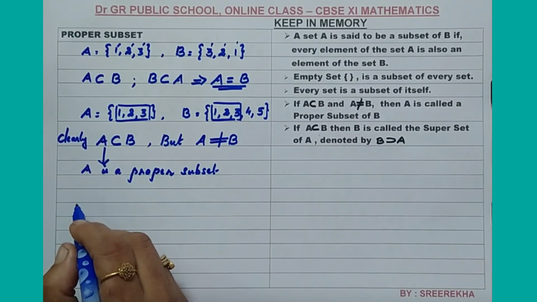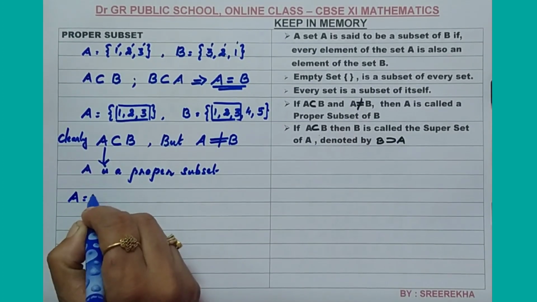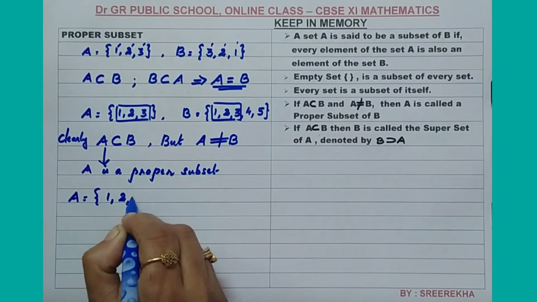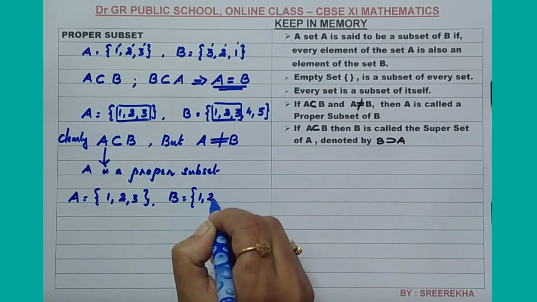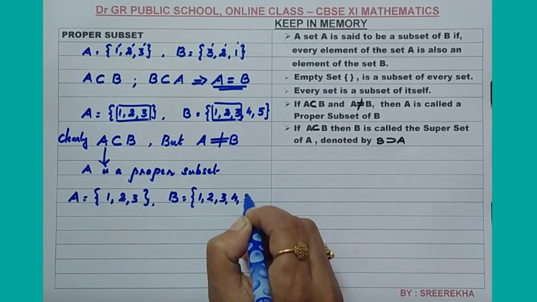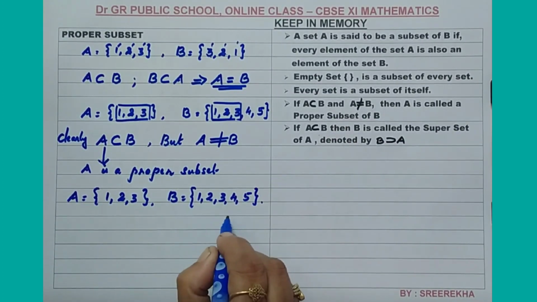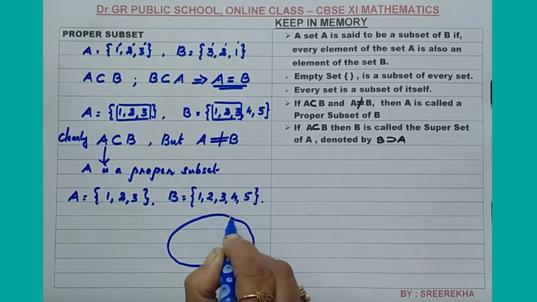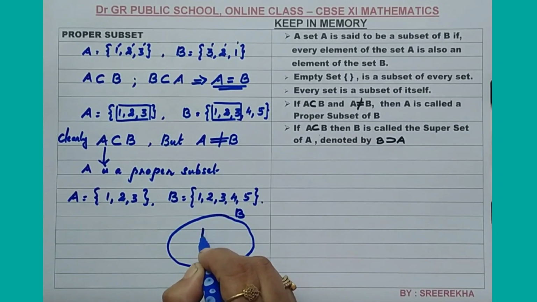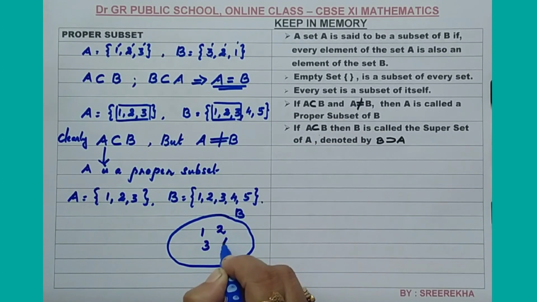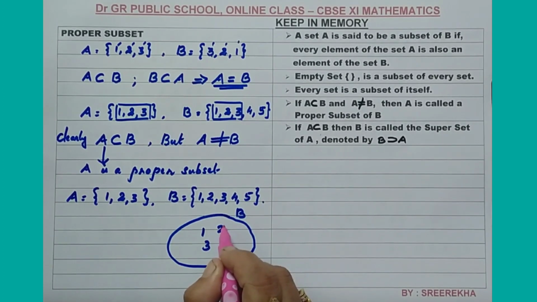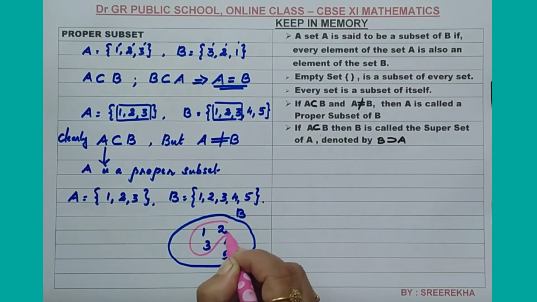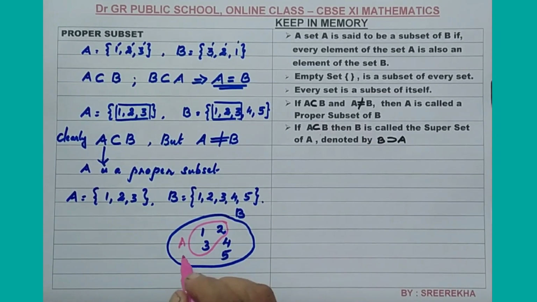And one more point to remember. Consider the set A equal to the set 1, 2, 3 and B equal to the set 1, 2, 3, 4, 5. Here, if you draw a figure, you can see that the set B is the larger set which consists of the elements 1, 2, 3, 4, 5, but the set A is the set which consists of the elements 1, 2, 3. Thus, diagrammatically, you get a clear idea.